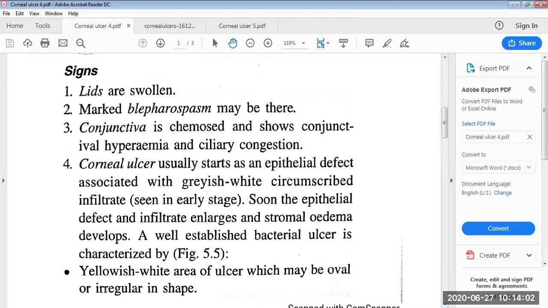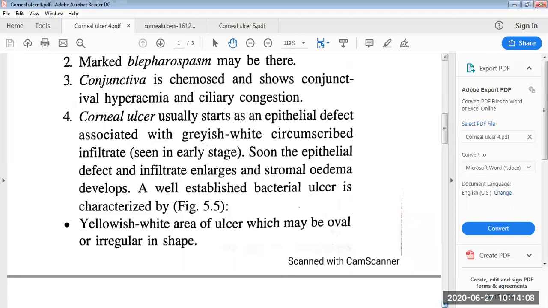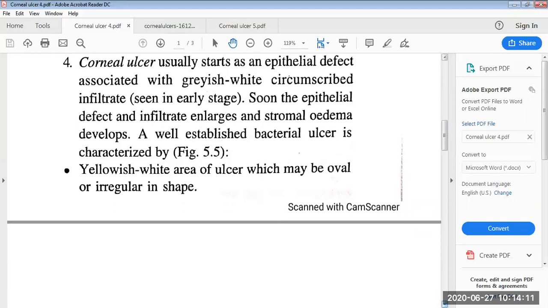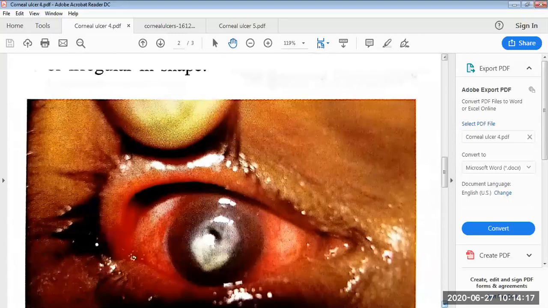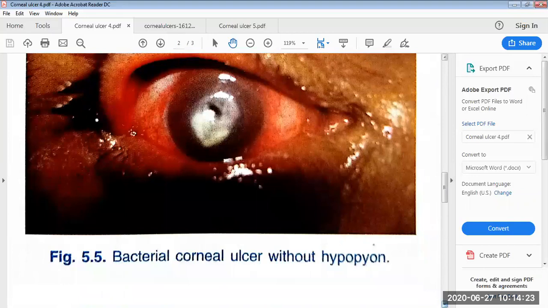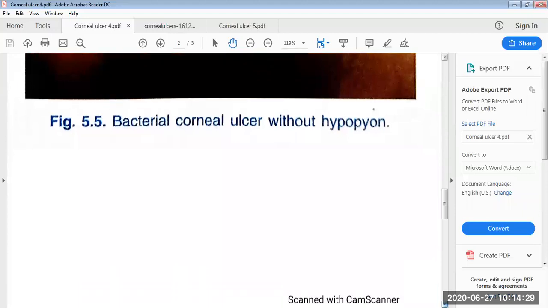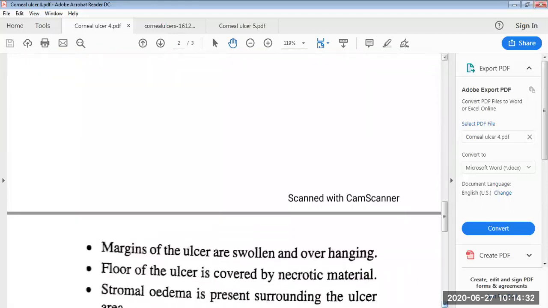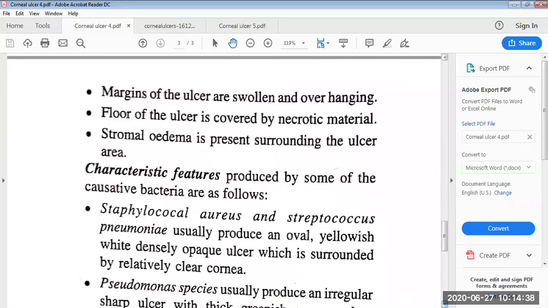Soon the epithelial defect and infiltrate enlarge and stromal edema develops. A well-established bacterial ulcer is characterized by a yellowish white area of ulcer which may be oval or irregular in shape. Here is the image of the bacterial corneal ulcer without hypopyon. The margins of the ulcer are swollen and overhanging. The floor of the ulcer is covered by necrotic material and stromal edema is present surrounding the ulcer area.